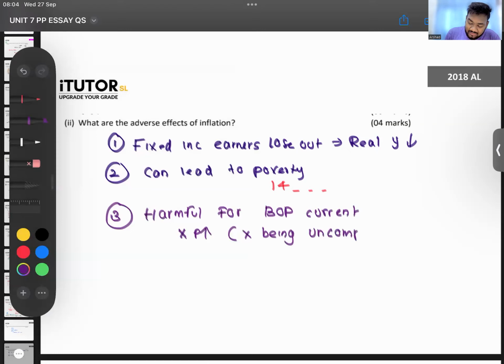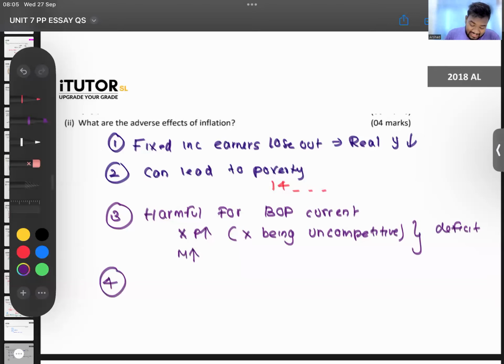Now you can't compete with exports of Bangladesh and all because your exports are very expensive. And also what might happen is people might import more because your country's prices are high. So all of this leads to your current account leading to a deficit. Okay, that can be one. What else?